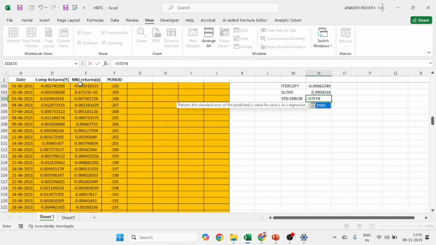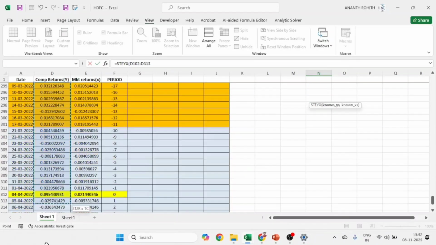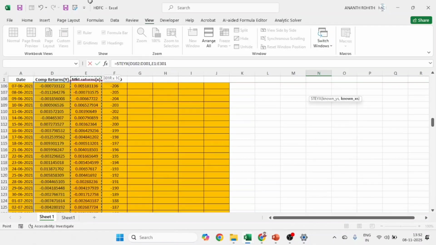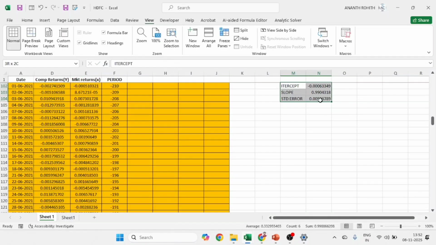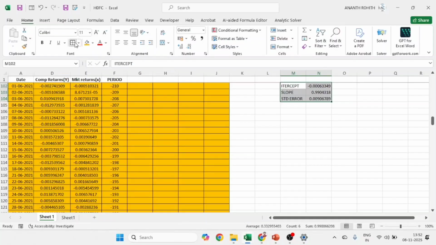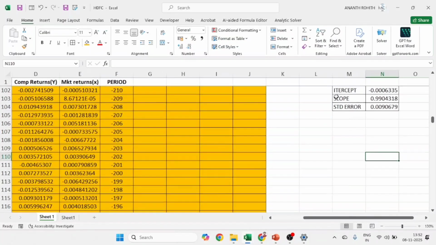This is required for the t statistics calculation. So I will select this formula, hit the tab button, and select the same range of y and x again. So these are the three pieces of information which we require for further calculations: intercept, slope and standard error.